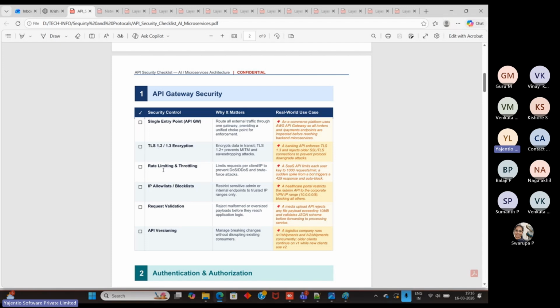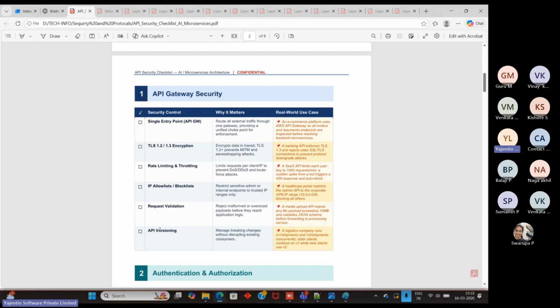Rate limit means how many hits you send per second or per minute. Another thing: you should allow only our domain-specific URLs, and requests from other URLs are not allowed. Similarly for some IPs. You got it? Then request validation: is the payload properly following the format or not? Is the request properly formatted? Those validations happen here.